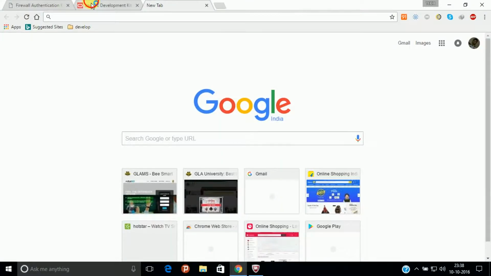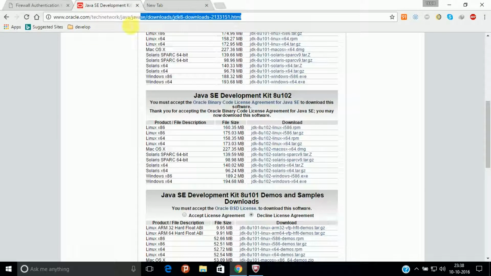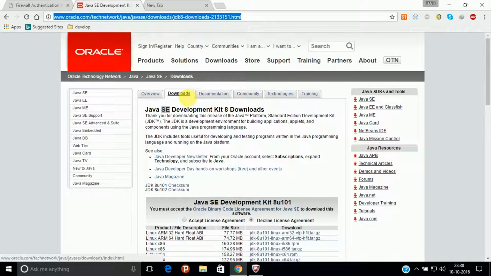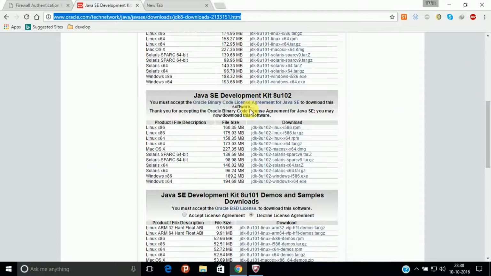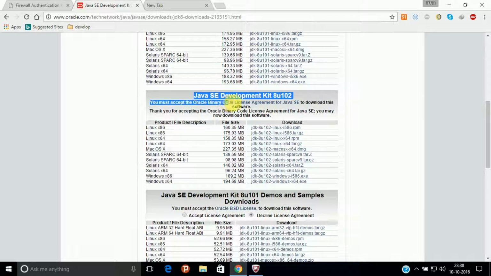So first of all, go to this site. After that you have to go to downloads. I will give this address in my description box. Now come to this Java SE Development Kit 8u102.